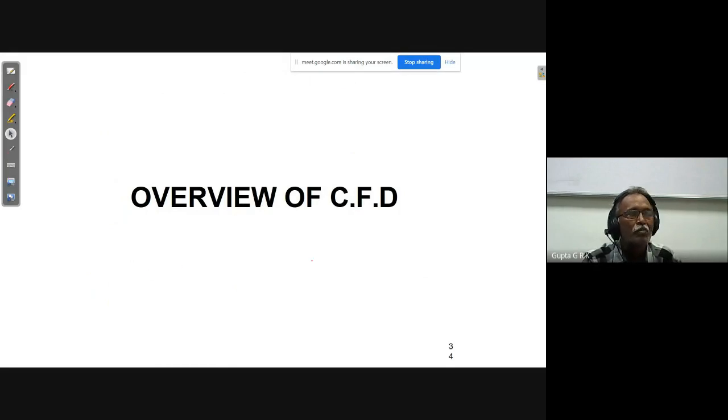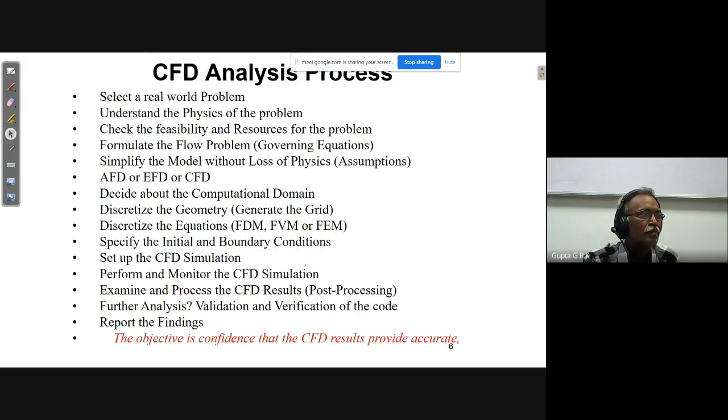Okay, so I'm giving you an overview of CFD. This particular slide which I am showing next is very important: the complete step-wise procedure. Like last class we have seen the software development process, so what are the various steps we go through, from the beginning problem definition to the package released in the market. In the same way, the overview of CFD will be like this. We have to select a real-world problem.